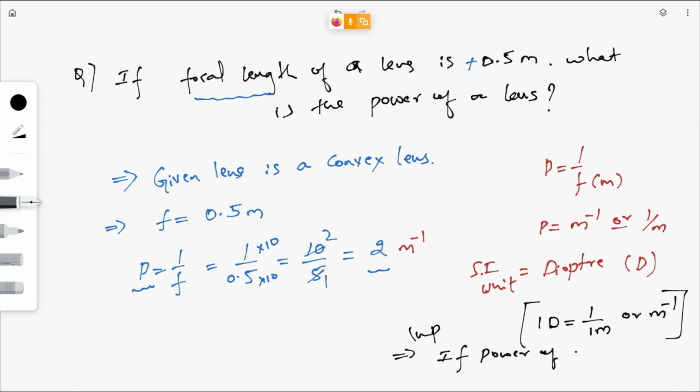If power of a lens is 1 dioptre, then what is the focal length?